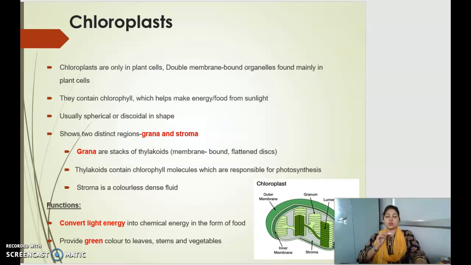They contain two distinct regions, the grana and the stroma. The grana are the stacks of thylakoids and the stroma is a colorless, dense fluid. This organelle helps in the procedure of photosynthesis. Its main functions are to convert light energy into chemical energy in the form of food and to provide green color to the leaves and vegetables.